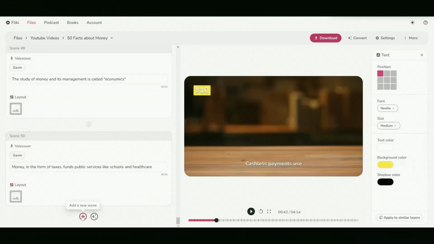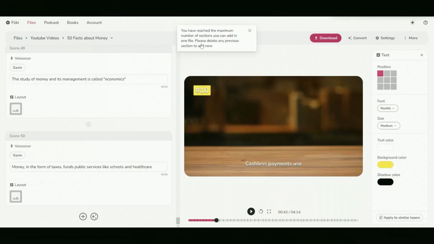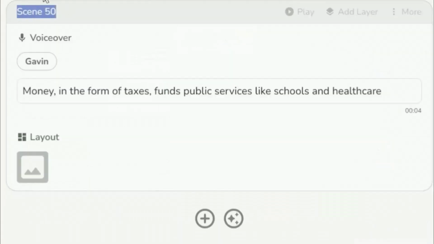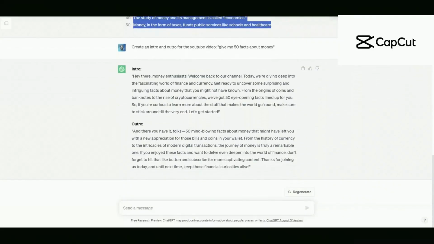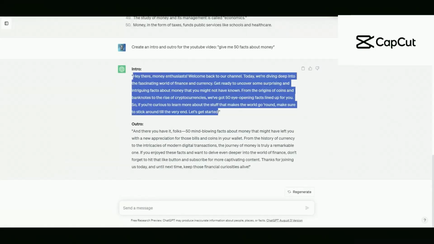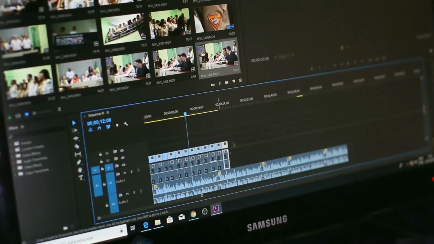Okay, now I am going to show you the limit that Fliki has of 50 scenes. Therefore, we will not be able to add our intro and outro here. However, we can use another free editing software called CapCut to simply add our intro and outro as we like. However, I would not recommend it because the video looks great just like this, and it would lose a little quality if we edited it again. So get ready for the final result.